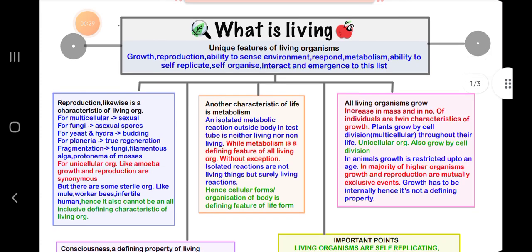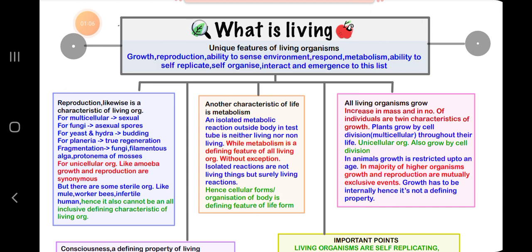So, reproduction likewise is a characteristic of a living organism. For multicellular organisms, it is sexual. For fungi, it is asexual spores. For yeast and hydra, it is budding. For planaria, it is true regeneration. For fragmentation in fungi, and for unicellular organisms like amoeba, growth and reproduction are synonymous. But there are some sterile organisms like mule, worker bees, and infertile humans. Hence, it also cannot be an inclusive defining characteristic of living organisms.